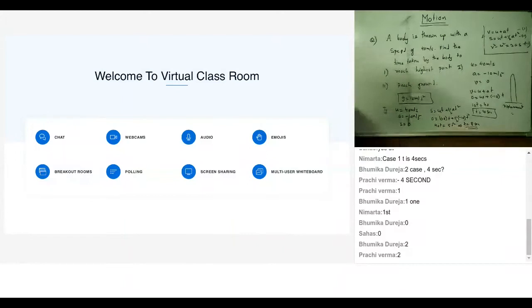Is this clear to all of you? Is that clear? Arnav is slow today. What happened, Arnav? Arnav, Akshayani, Nimrita, your answers are not yet coming. Tarun, you're a new student in this class.